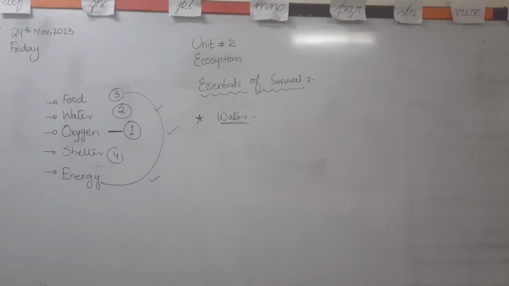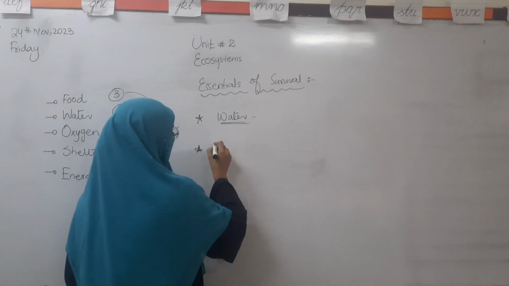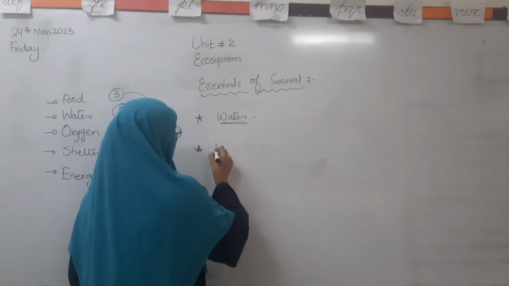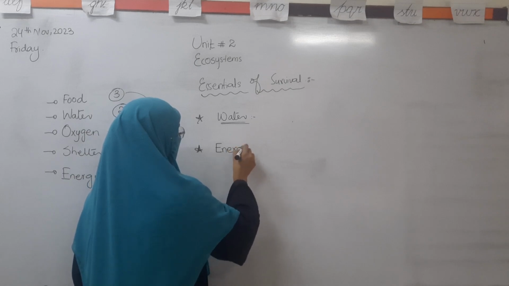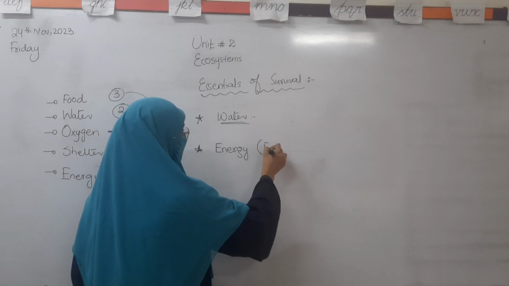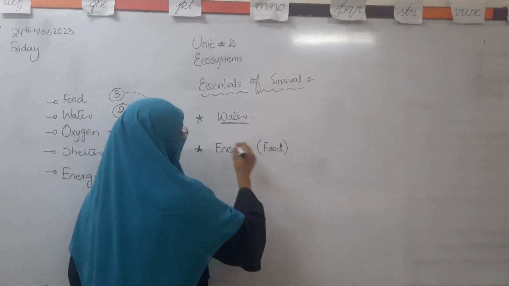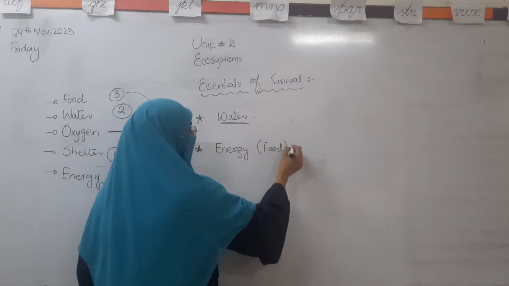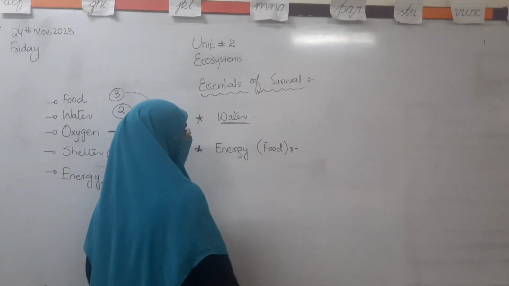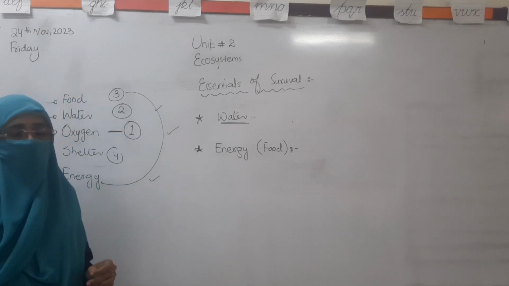Okay. The next one, the third essential thing, is energy. And this energy we can get from food. We can also say that energy is the third important thing, or food is the third most important thing for living organisms.